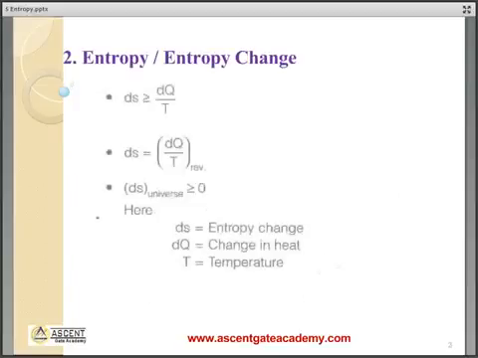Now, what is entropy? Cyclic integral of dq by T is equal to 0 suggests that dq by T is a point function or property of the system. This property is known as entropy. So for a reversible process we can say entropy dS is equal to dq by T. For an irreversible process, this dS is greater than dq by T. And total entropy change of universe is always greater than or equal to 0.